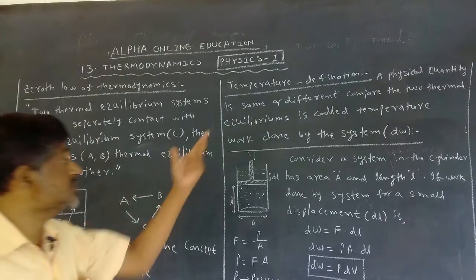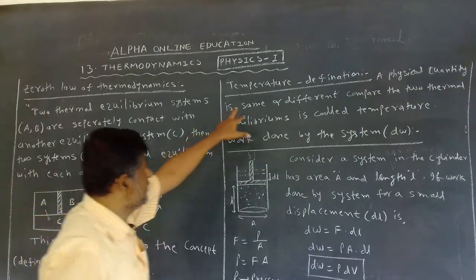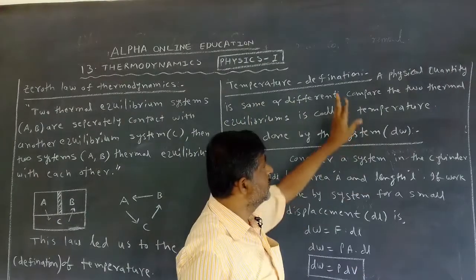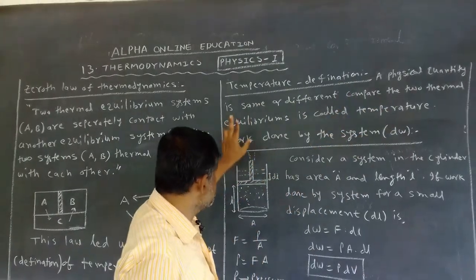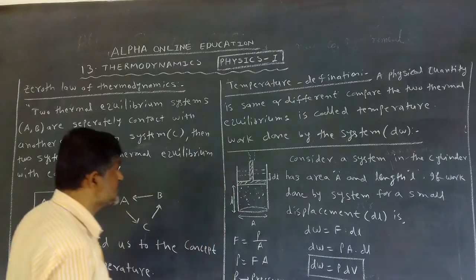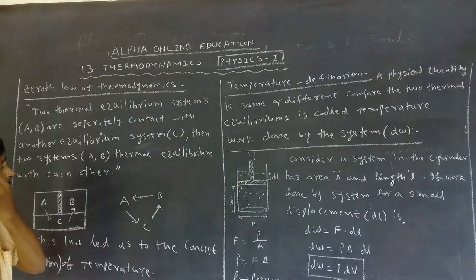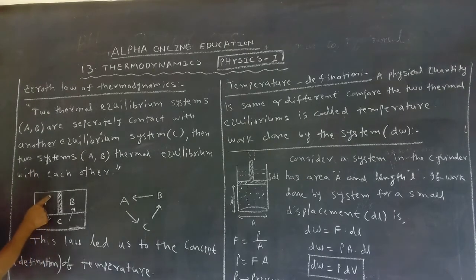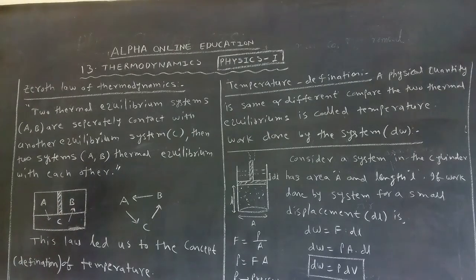Now what is the definition of temperature? Let us say this is the temperature definition: a physical quantity that is same or different when comparing two thermal equilibriums. This is one thermal equilibrium, this is another thermal equilibrium. This thermal equilibrium being same or different compared to another thermal equilibrium is called which one? Temperature.